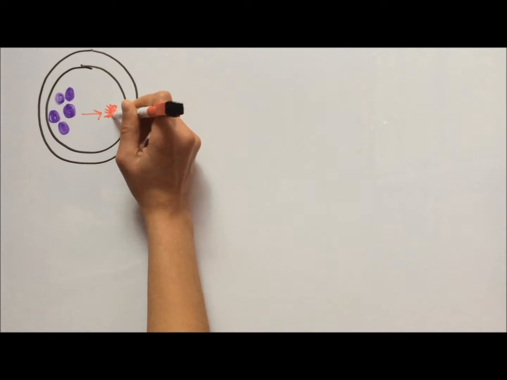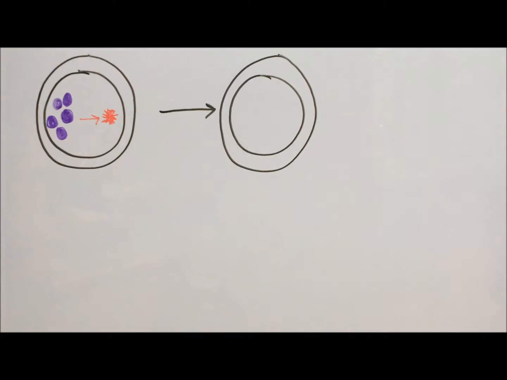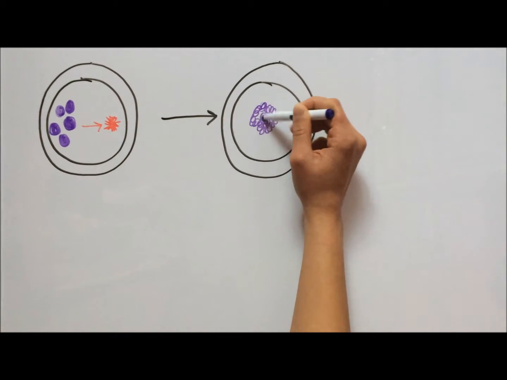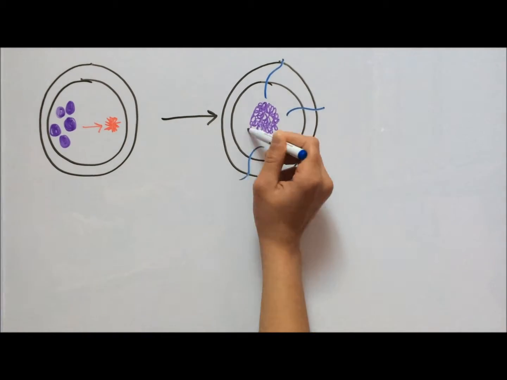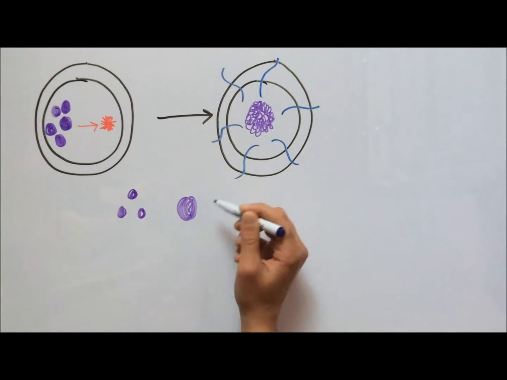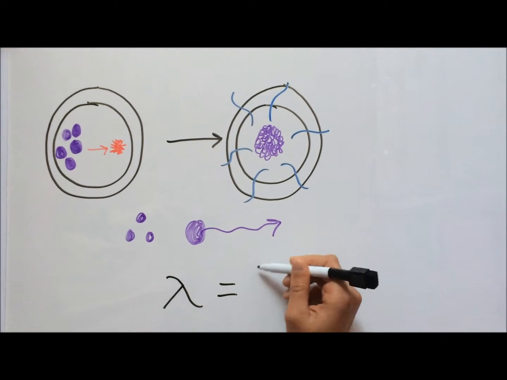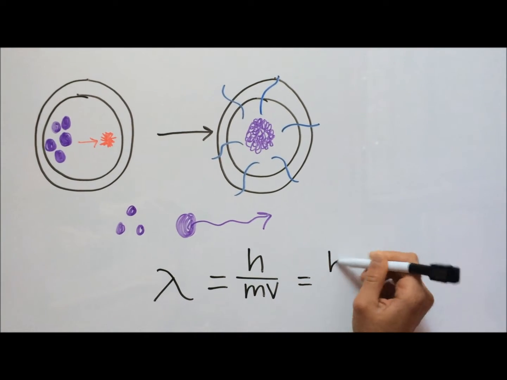For example, if an atomic nucleus releases a piece of itself through alpha decay, the particle does not have enough energy to overcome the barrier that surrounds the nucleus. But, as a wave, the particle can go through the barrier and can be found in the nucleus. Therefore, de Broglie's hypothesis states that matter has wave and particle properties.